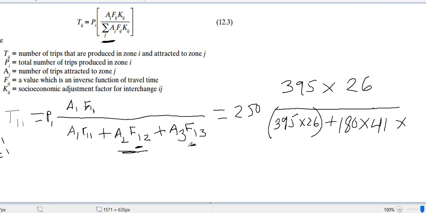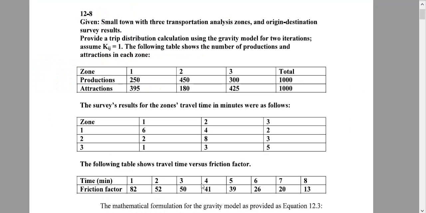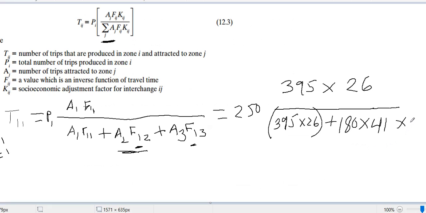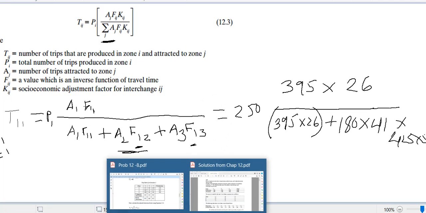Then A3, F13. Okay, go to the data. A3 means attraction by 3. Attraction at 3 is 425, and 1 to 3 takes 2 minutes. 2 minutes means 52. So here 425 times 52. Now we found our T1 on. This way we can find all other T values. Hopefully the rest of the things you can figure out.